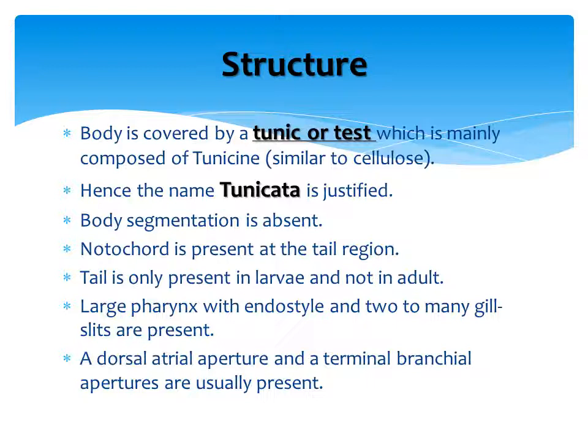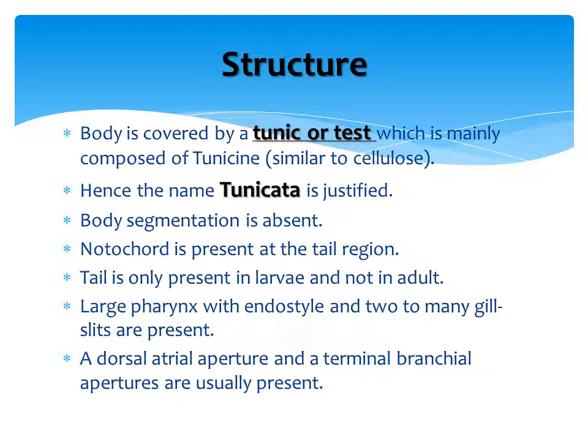Notochord is present at the tail region, as I told in the previous slide. The tail is seen only in the larval stage, and the notochord is absolutely absent in case of adults. The large pharynx is present with the presence of endostyle, and two or more gill slits are seen.